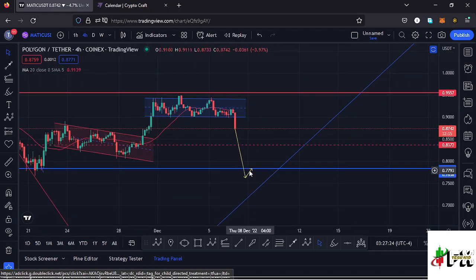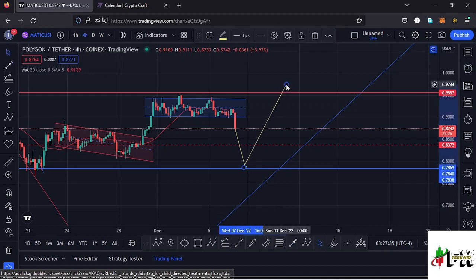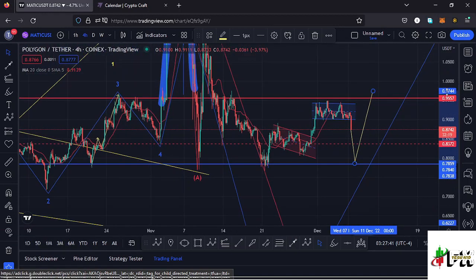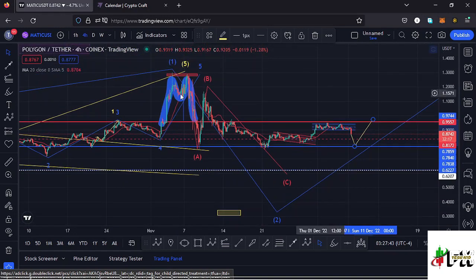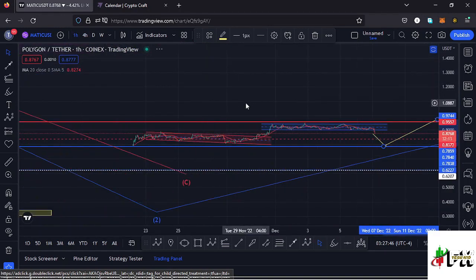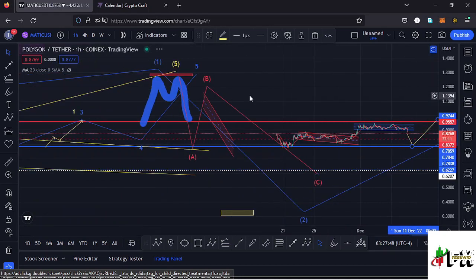There are also chances that we can get to that key area of support at around the $0.78 mark, find support, and then see a bounce to the upper side and also manage to break above the key area of resistance at around the $0.95 mark. And in case that plays out within the formation of a wave C, here on the 1 hour chart, I had sketched out an Elliott 5-wave structure within the formation of that wave C to the lower side.